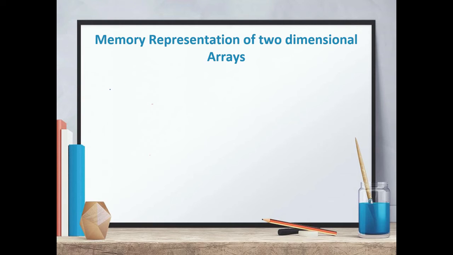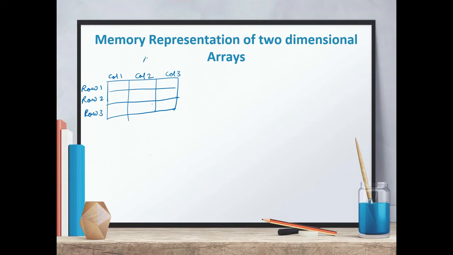How is it different? Suppose this is an array A.